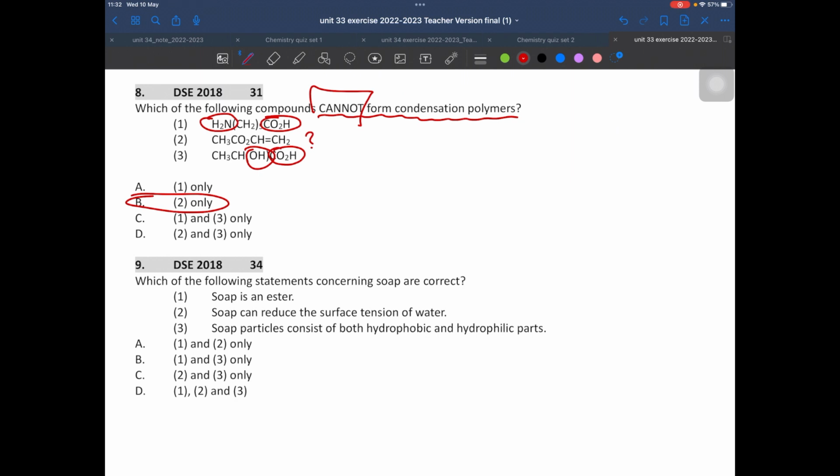Question 9, concerning soap. Is it an ester? No, soap is not an ester. Fat or oil is an ester. Soap is a carboxylate salt. 2, soap can reduce surface tension, very good. 3, it consists of both a hydrophobic and a hydrophilic part, sure. So the answer is C.